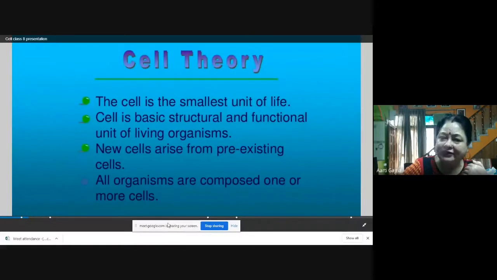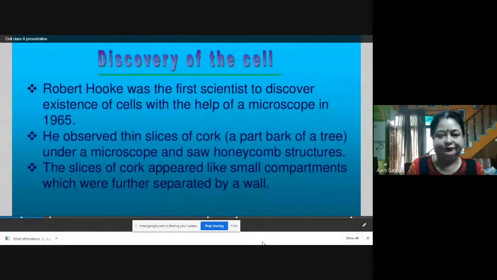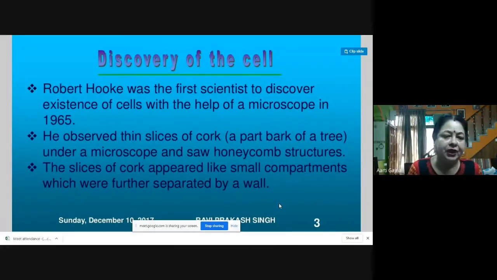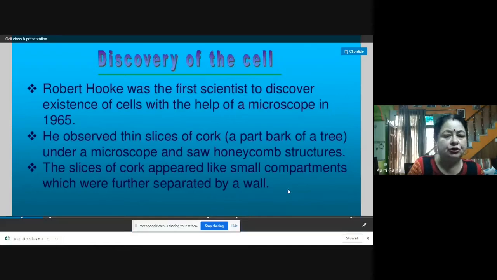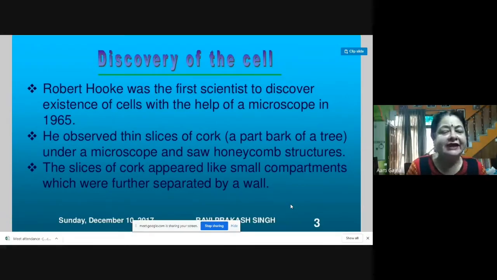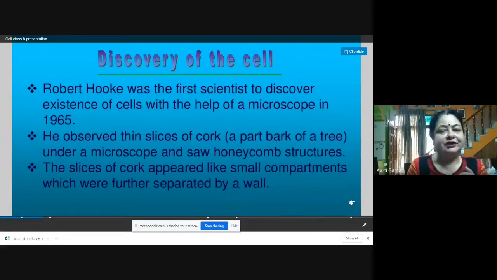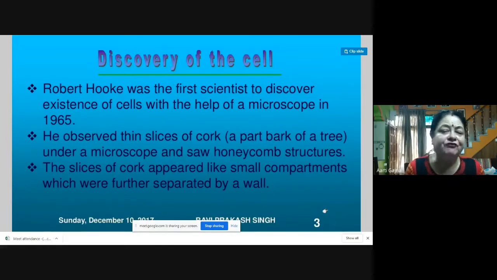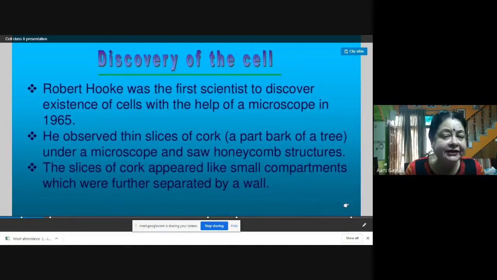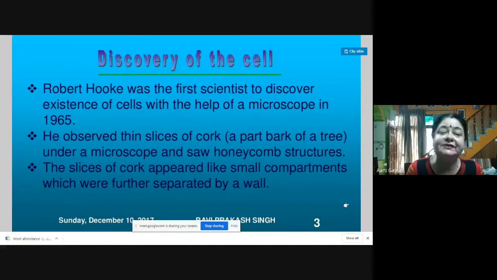Discovery of cells. Robert Hooke was the first scientist to discover the existence of cells with the help of a microscope, and this was in 1665.